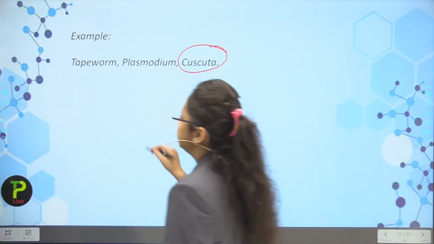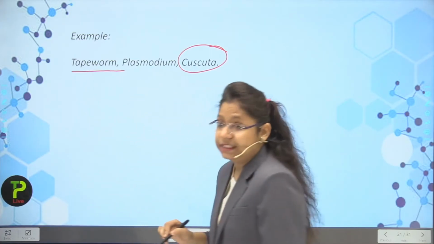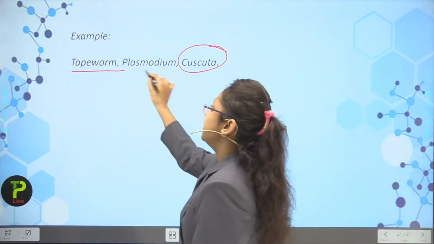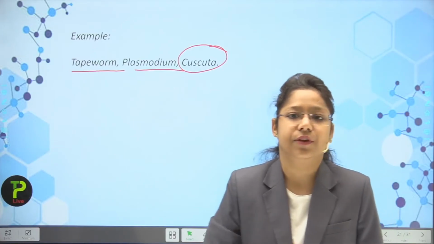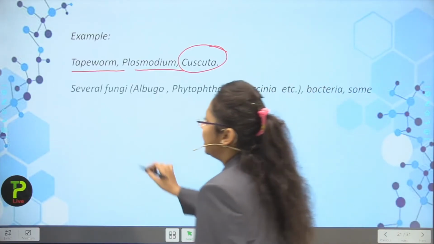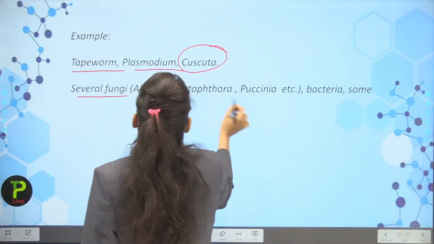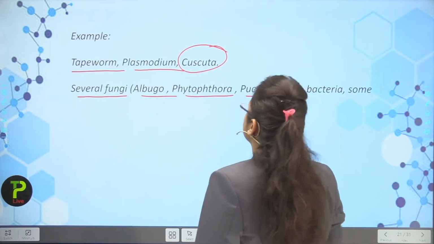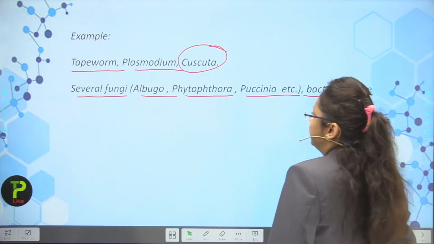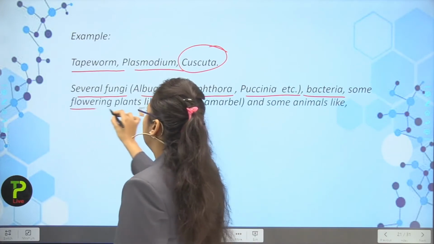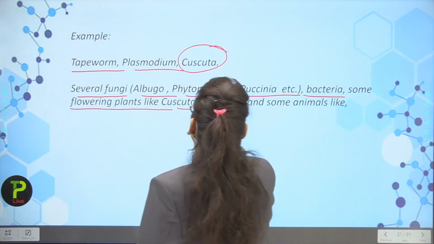So there are examples like tapeworm, which lives in the intestine of a human body. Next is the plasmodium, which lives in the liver cells of a human body. Next, there are several fungi like albugo, phytophthora, puccinia. Now if we talk about bacteria, then there are some bacteria. Also flowering plants like cascata, amarbel.